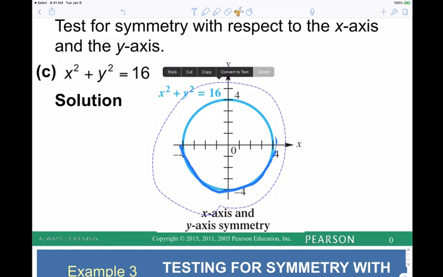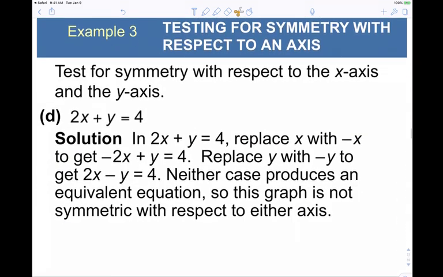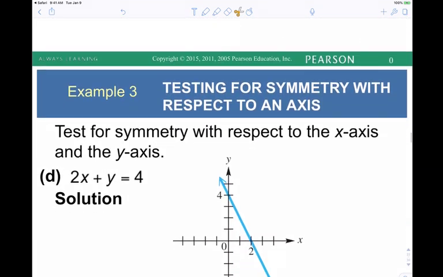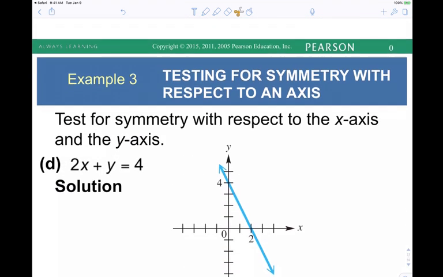Okay? Let's keep moving. So we know how to do that. I'm going to have to leave that as an exercise. All right. If this graph is proper, say, is it symmetric about the y-axis? Yes or no? If you fold along the y-axis, will it match up? No. If we fold along the x-axis, will it match up? No. If we take the top half and rotate it about the origin, will it match the bottom half? No. So if we did a test for symmetry here, it should fail all three tests.